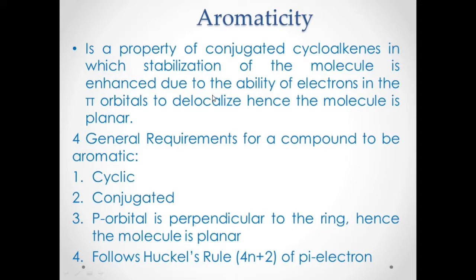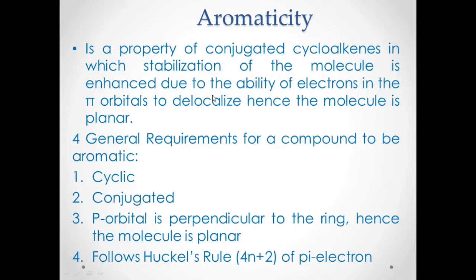That's why when we draw the structure for benzene, we just draw a cyclohexane and put a circle at the center, because the electrons there are delocalized. They are moving around inside the ring, hence you can form a resonance hybrid. And the molecule should be planar. That means its bond angle for hydrogen-carbon-hydrogen should be 120 degrees, and it should be planar.